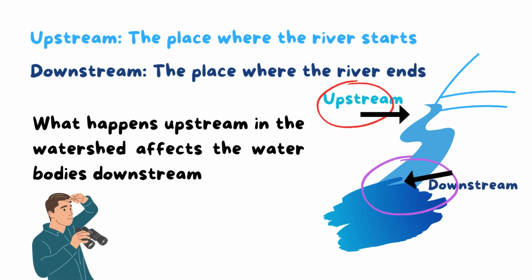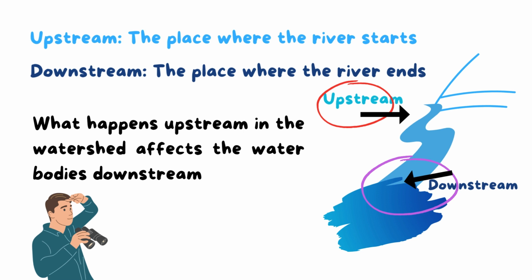We know that the upstream is the place where the river starts, as here, this is the upstream, as the river starts from this. Downstream is the place where the river ends, okay? The river ends by meeting sea or ocean or larger water body. So here, this is the downstream, okay?